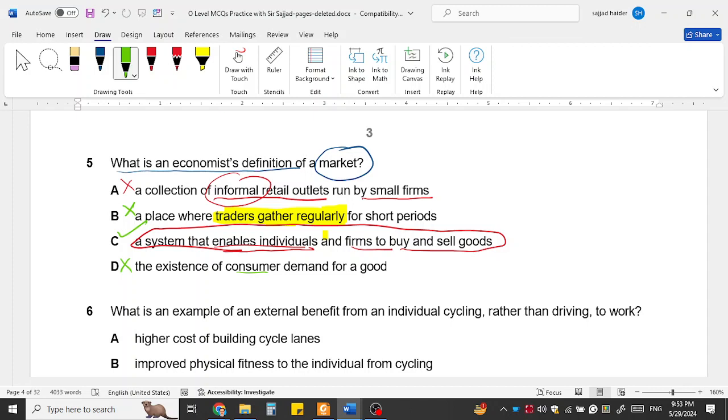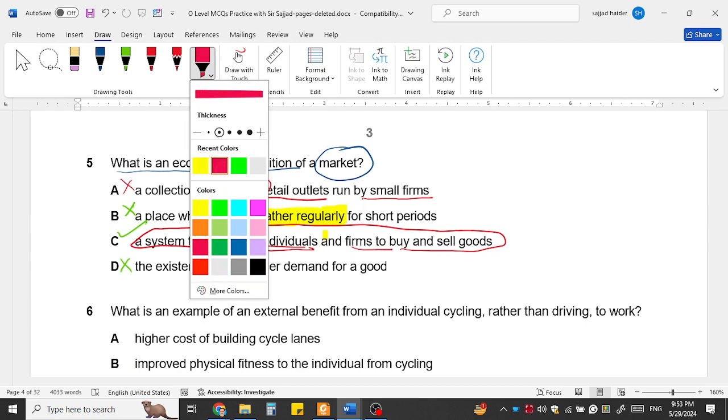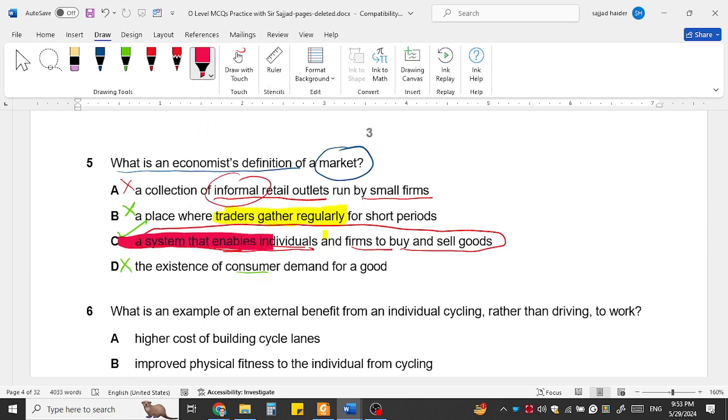Market is where buyers and sellers can meet together, can interact together. So C is the right option here.